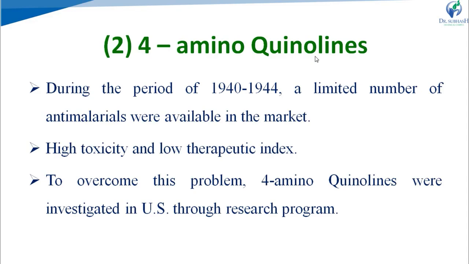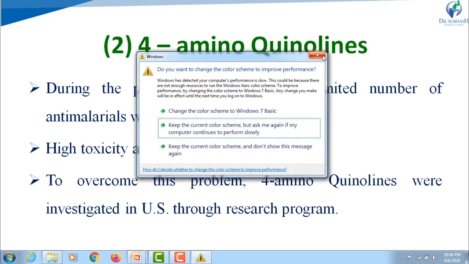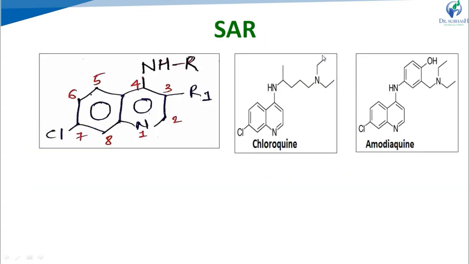4-aminoquinolines. During the period of 1940 to 1944, a limited number of anti-malarials were available in the market. And this limited number of anti-malarials showed high toxicity and low therapeutic index. So to overcome this problem, 4-aminoquinolines were investigated in the US through different research programs. Next, we look at 4-aminoquinolines. Examples of 4-aminoquinolines are chloroquine and amodiaquine.